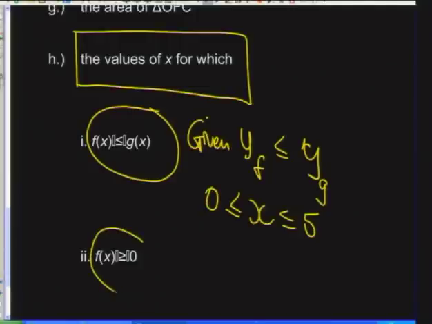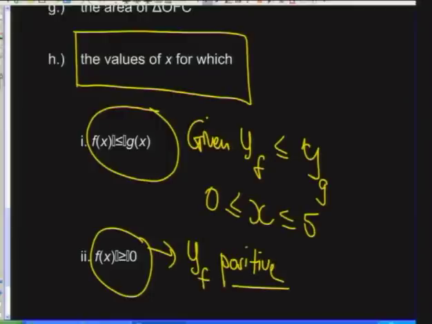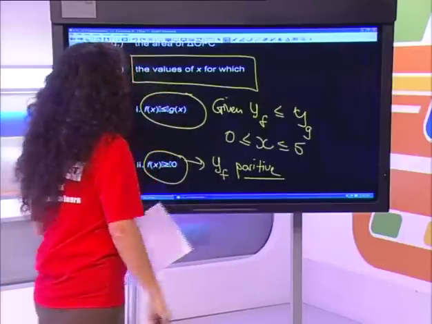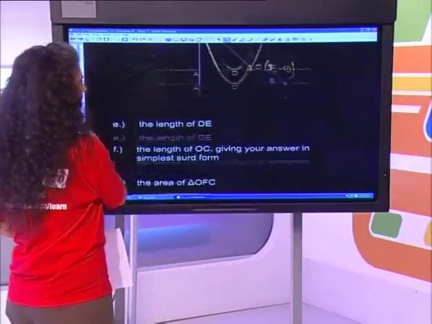Then this one, remember how to read it. Where is y of f positive? Where do you read positive y values? Where do you find them? Where do you find positive y values? Above the x-axis. So let's go and mark where is f positive.